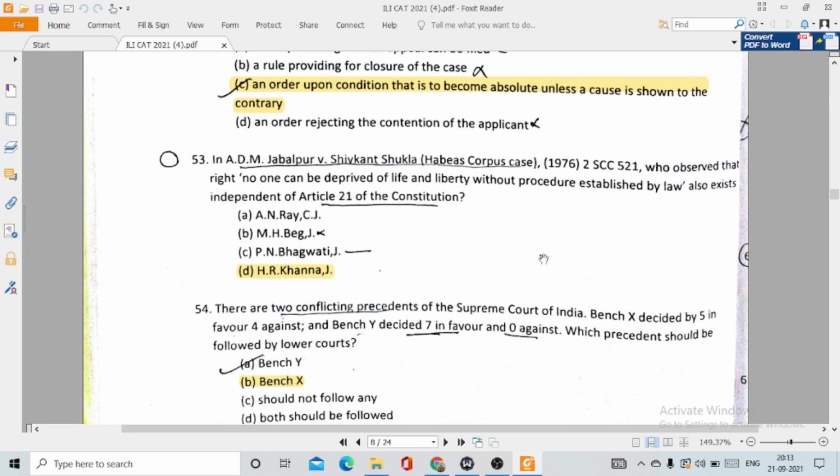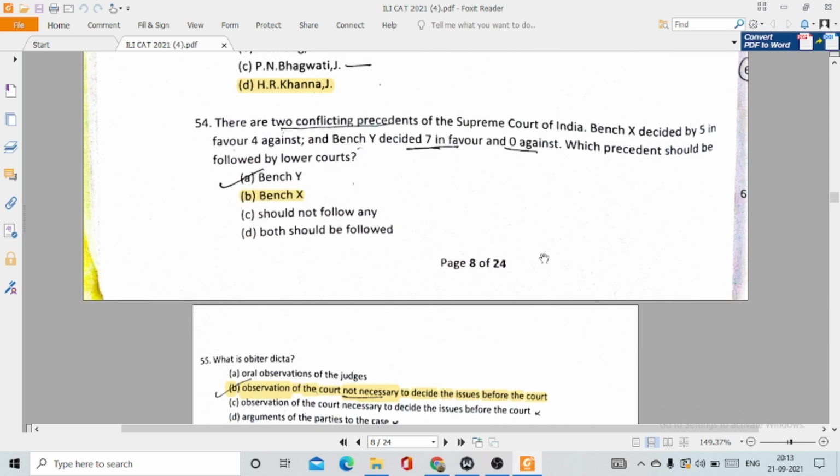53. In ADM Jabalpur versus Shivkant Shukla, also known as the habeas corpus case, who observed that no one can be deprived of life and personal liberty without procedure established by law, which also exists independent of Article 21 of the Constitution? So this has been said by option number D, Justice H.R. Khanna.